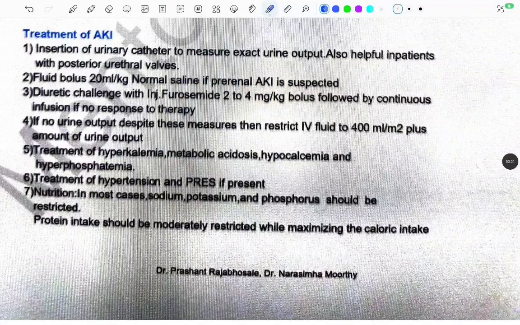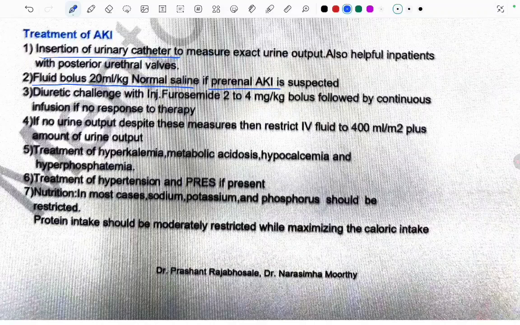Now let's read about the treatment of acute kidney injury. So insertion of the urinary catheter to measure the exact urine output is also helpful in patients with posterior urethral valves. Also, fluid bolus of 20 ml per kg of normal saline if pre-renal AKI is suspected. So in case of pre-renal AKI we read, right, there was hypoperfusion in the kidney. So a fluid bolus of 20 ml per kg of normal saline is helpful.